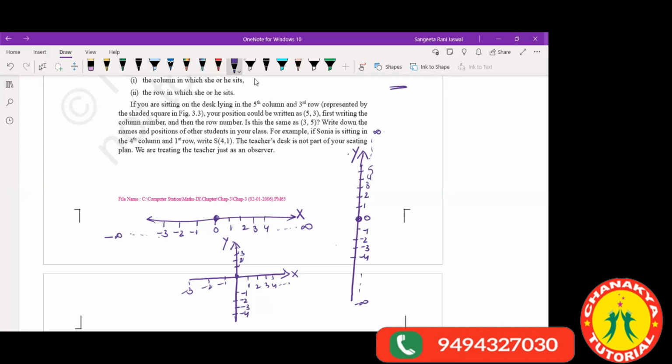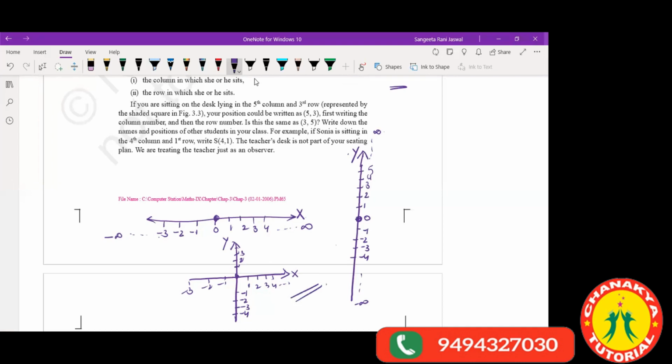His name was René Descartes. That prompted him to make this coordinate axis and try to find the location of the insect. Where is the insect located? Now suppose this is the coordinate axis. You have understood this much part.